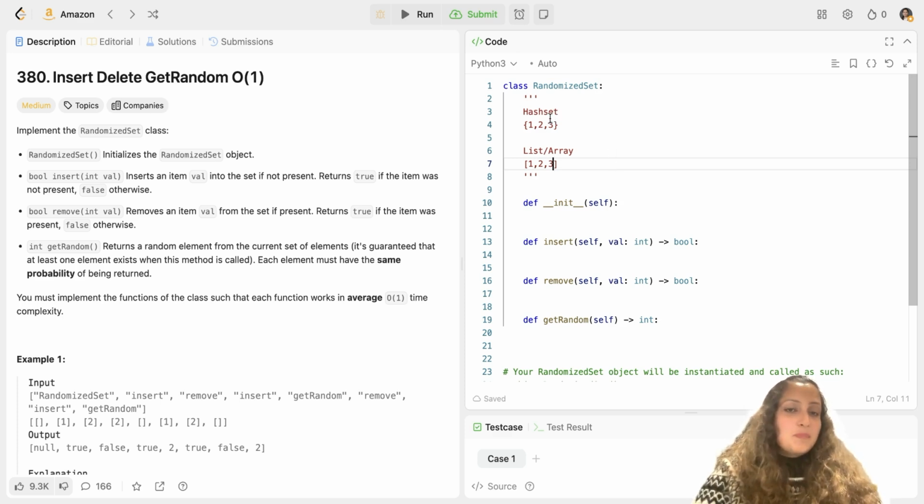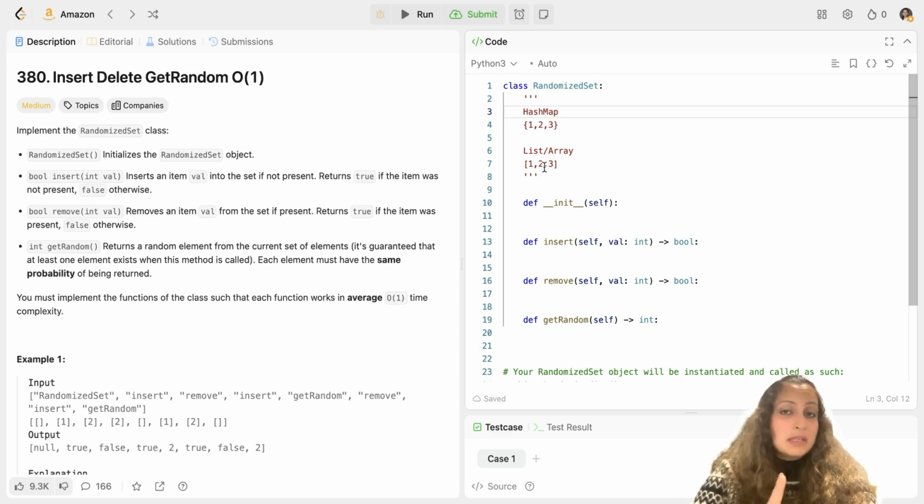In your hash set, as soon as you are given a value to remove, say you have been given 2, you should know which index that value 2 corresponds to in the list so that you can pop it out from the list. So to do that, instead of a hash set, I'm going to use a hash map. In the hash map, I'm saving value 1 corresponding to the 0th index, value 2 corresponding to the first index, value 3 corresponding to the 2nd index, and so on. So when I'm given the value 2 to remove, I know that in my list it would be the first index, so I just have to go and pop the first index.